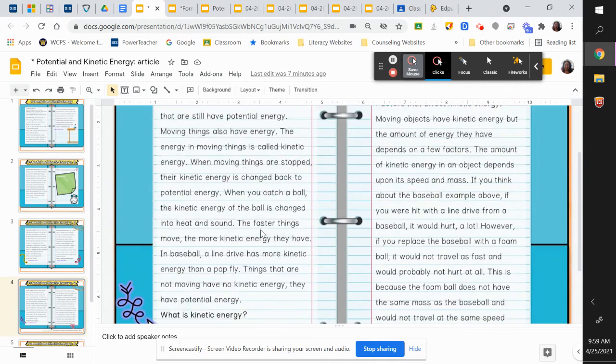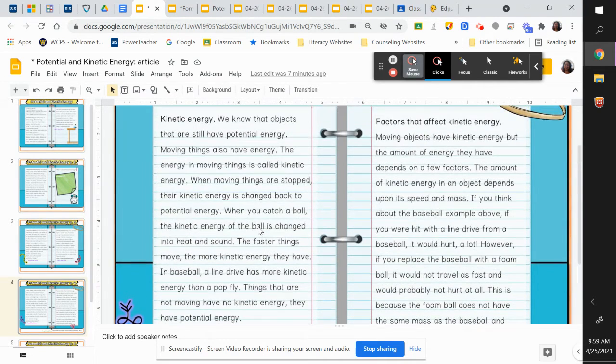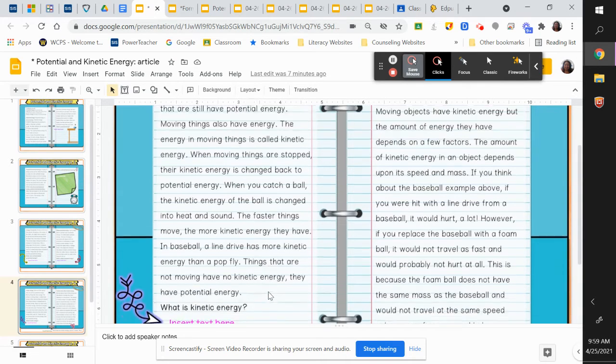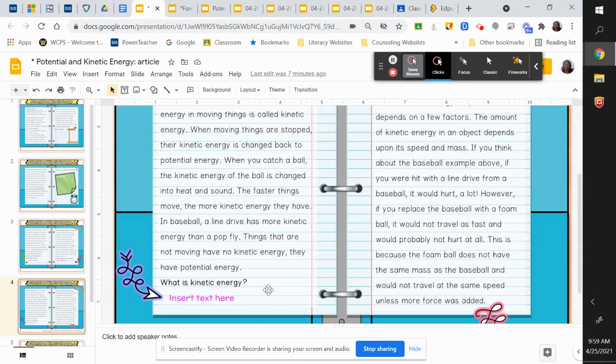So energy that is involved with moving things. When moving things are stopped, the kinetic energy is changed back to potential. When you catch a ball, the kinetic energy of the ball is changed into heat and sound. The faster things move, the more kinetic energy they have. In baseball, a line drive has more kinetic energy than a pop fly.